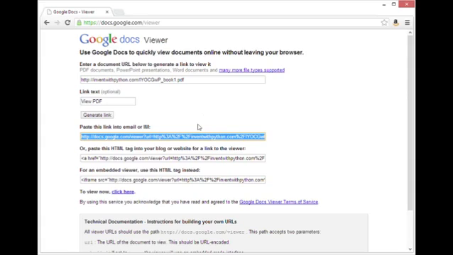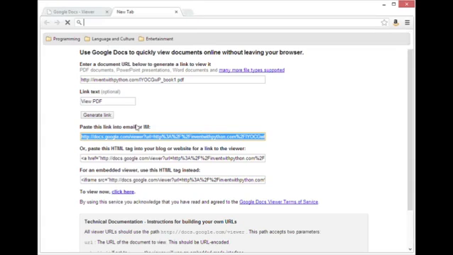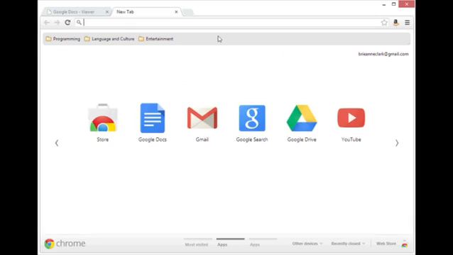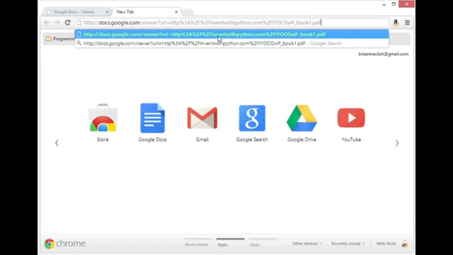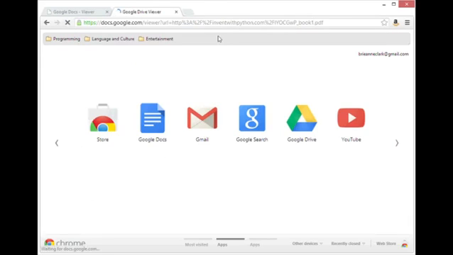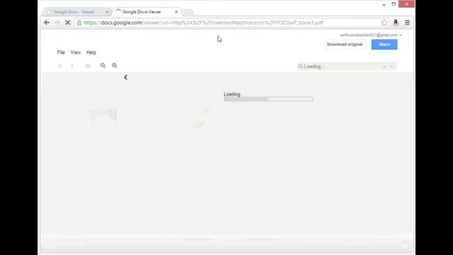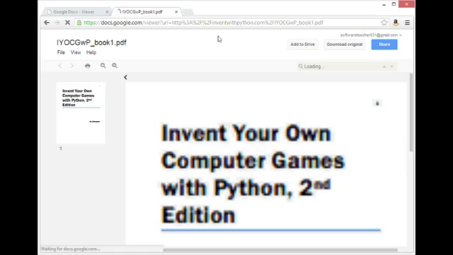I'm going to highlight that and use Control-C to copy it, and then I'm going to open a new browser tab to test it out. Here I'm going to use Control-V to paste my new link and press Enter. Now you'll see this PDF is being opened in Google Docs Viewer.